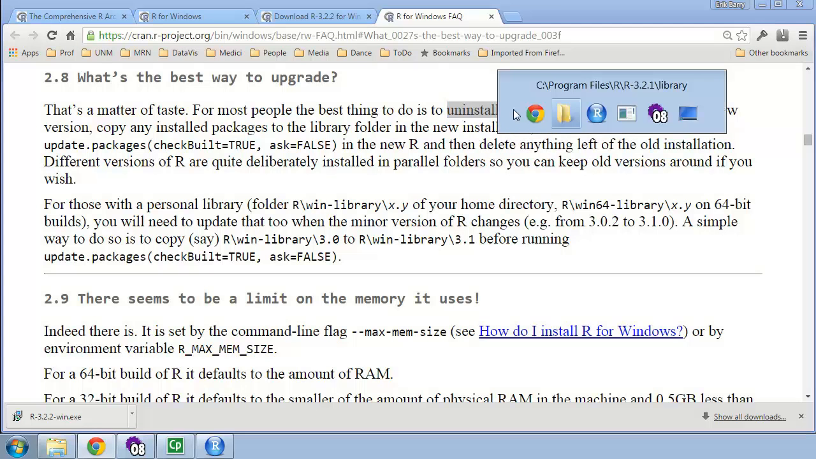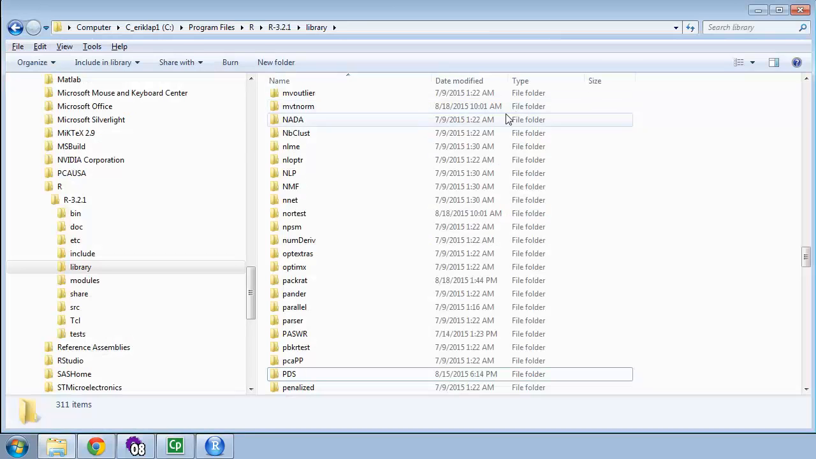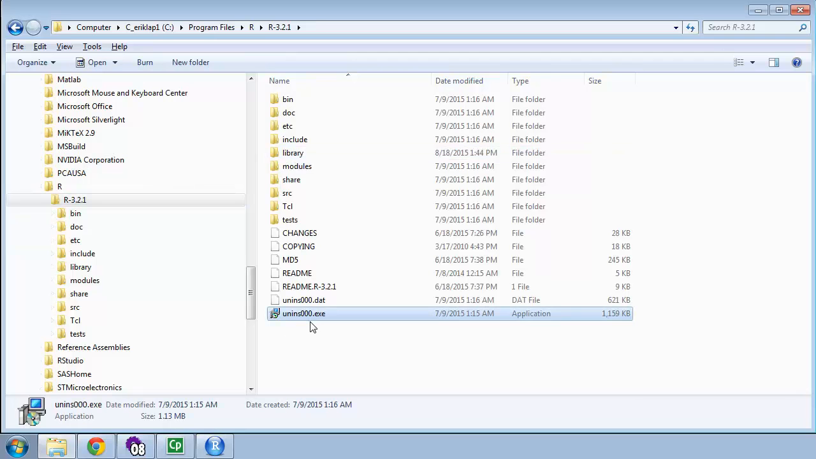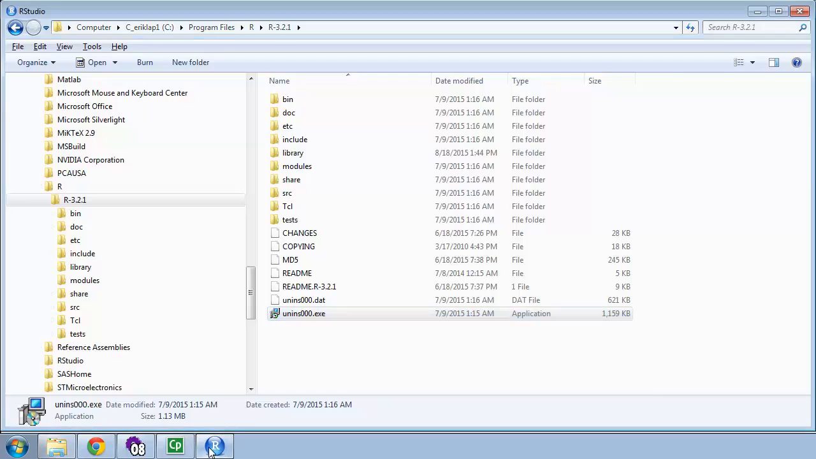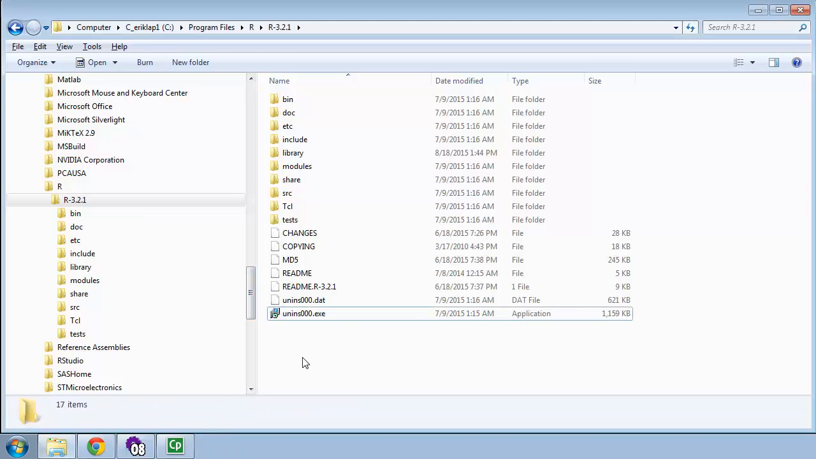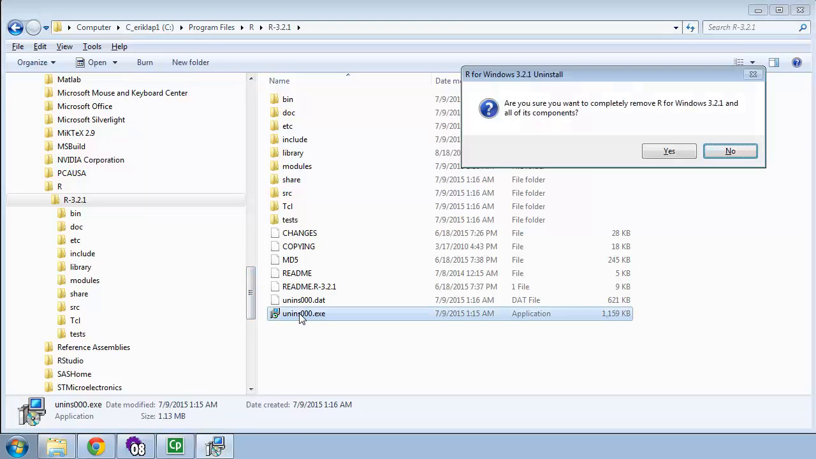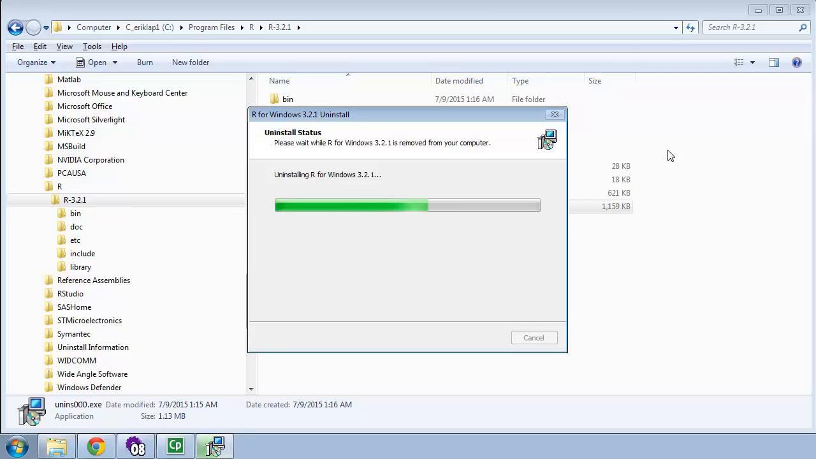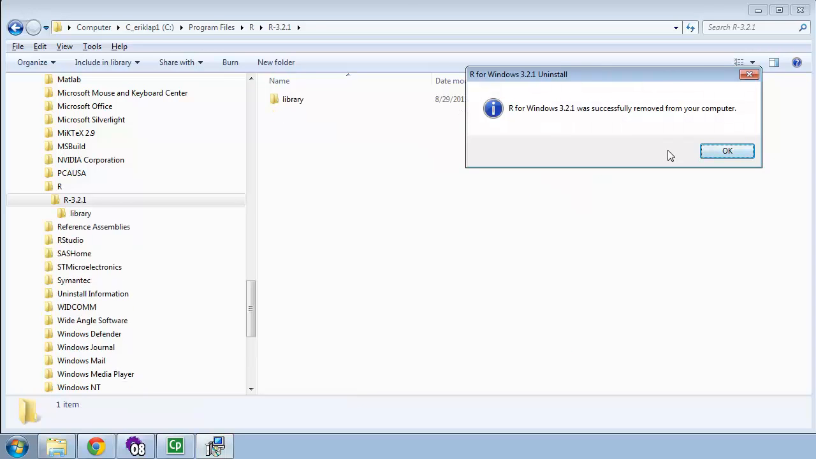Uninstall R. So I'm going to go over to my Windows Explorer, and in the 3.2.1 folder, there is this uninstall 000 executable. I'm going to close RStudio first. All right, so R is not running. I'll run uninstall. Are you sure you want to completely remove it? Yes, please. The first time you do this, it's going to feel scary, like it's going to delete everything from you. But I'm doing it for you so that it shouldn't be as scary.